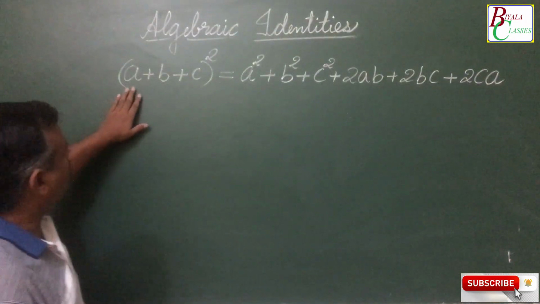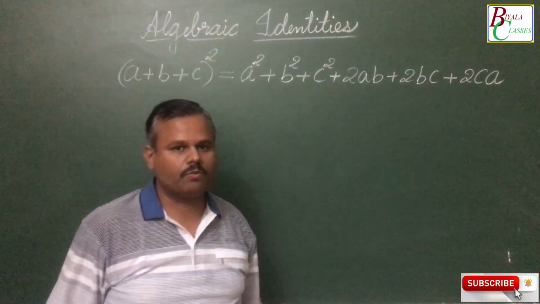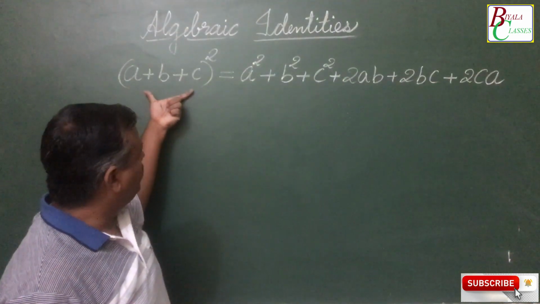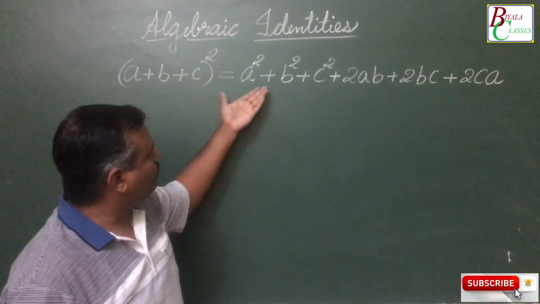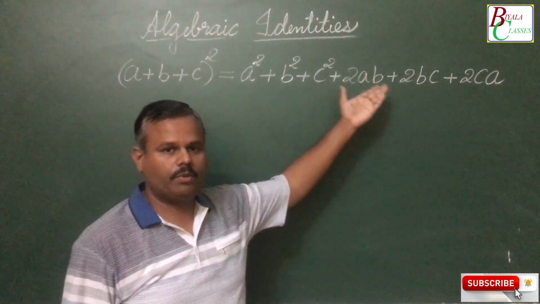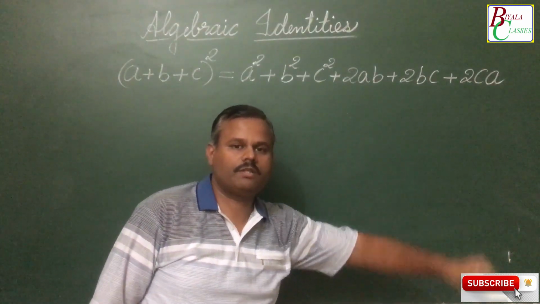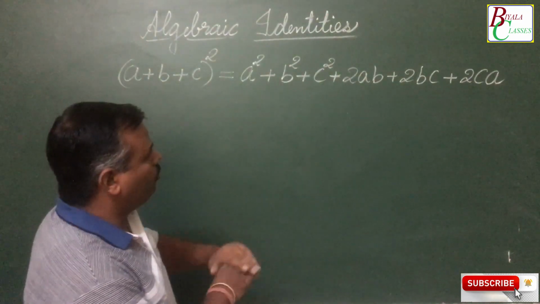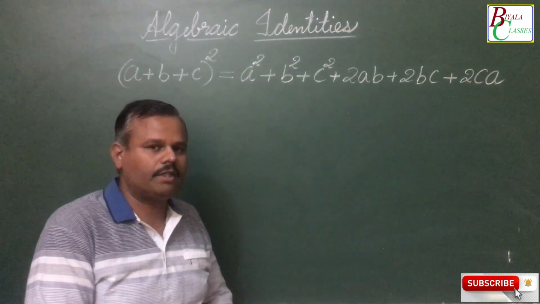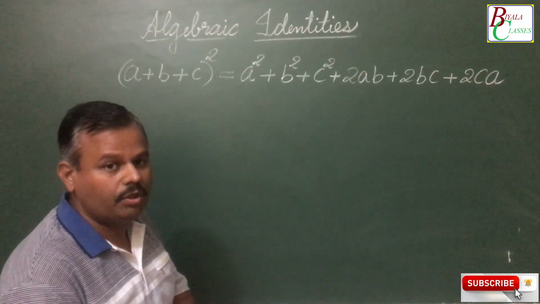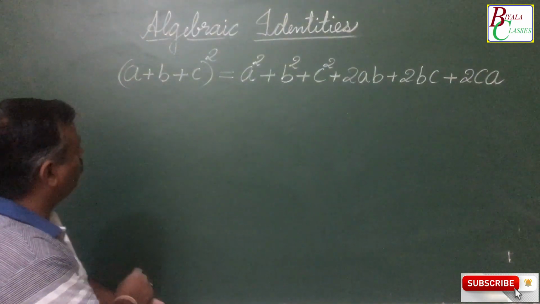Today we will prove another identity, both theoretically and geometrically. The identity says (a plus b plus c) whole squared is equal to a squared plus b squared plus c squared plus 2ab plus 2bc plus 2ca. We will have the proof of it both geometrically and theoretically. First, let us go with the theoretical proof.